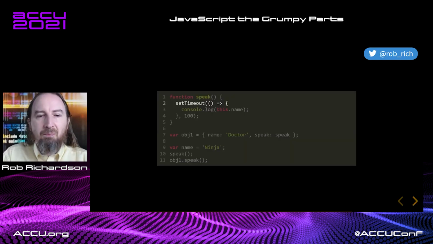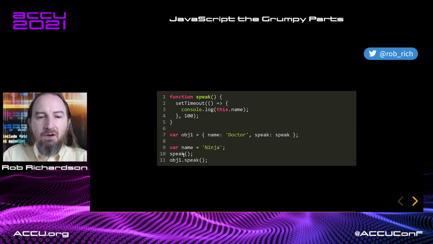So let's come back to our button example. We've got the set timeout and we've got an arrow function. That's cool. So we're going to call obj1.speak. In obj1.speak, this right here is obj1. We're going to create this arrow function that will grab obj1 as its current context. And it won't do anything. It won't execute the function. It'll just return it. In set timeout in 100 milliseconds, we'll call it. And this, now captured by this arrow function, is obj1. And we get the behavior that we expect.